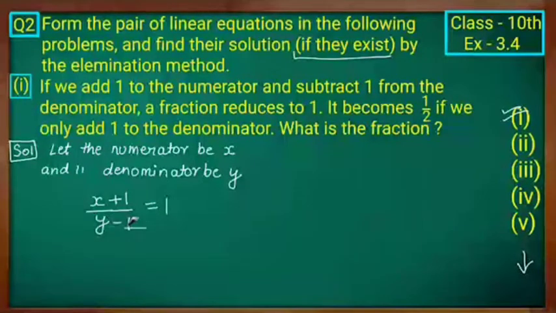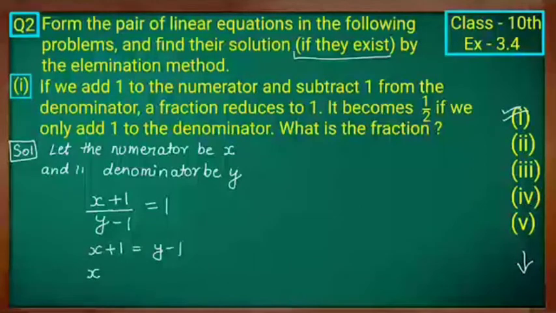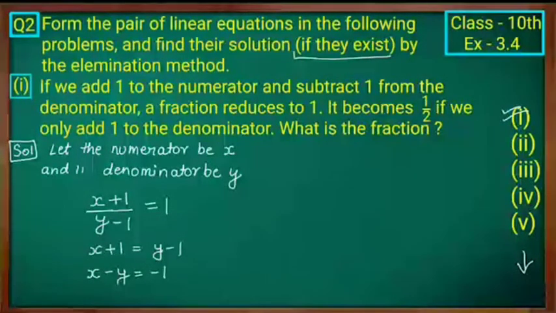Clear? Let the numerator be x and the denominator be y. And what is the first statement? Add 1 to the numerator and subtract 1 from the denominator. So x plus 1 divided by y minus 1 is equal to 1, reduced to 1. Now cross multiply. x plus 1 is equal to 1 into y minus 1, so you will get y minus 1. So x plus 1 is equal to y minus 1.